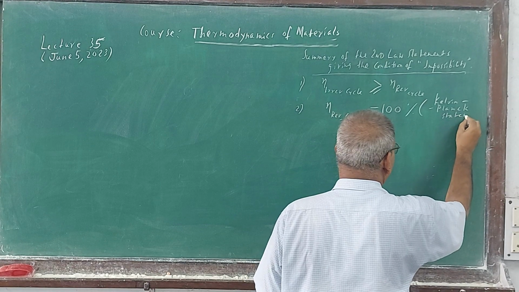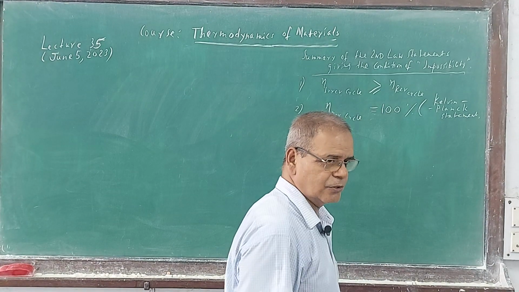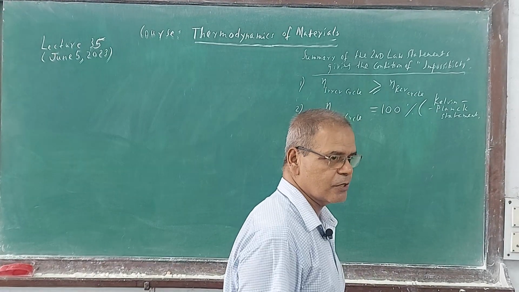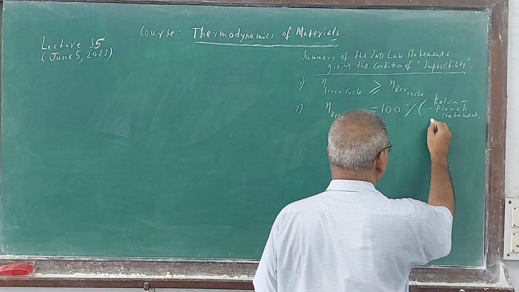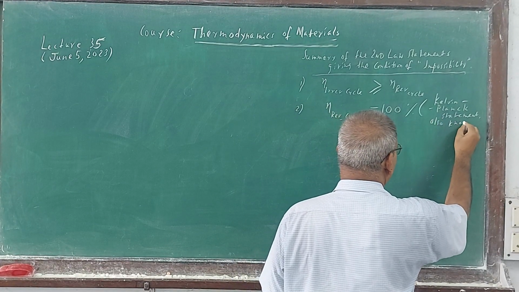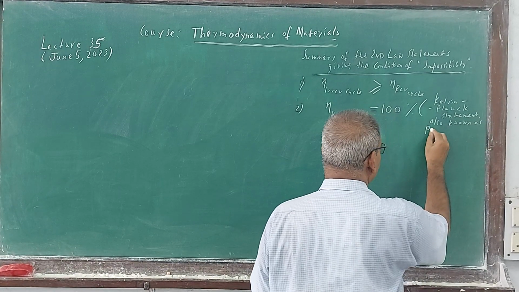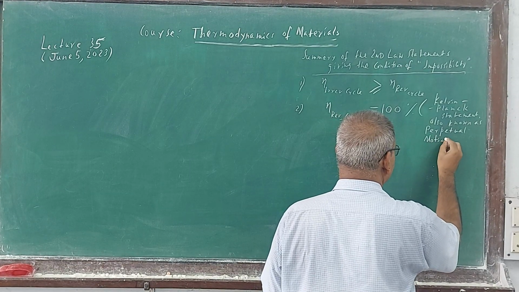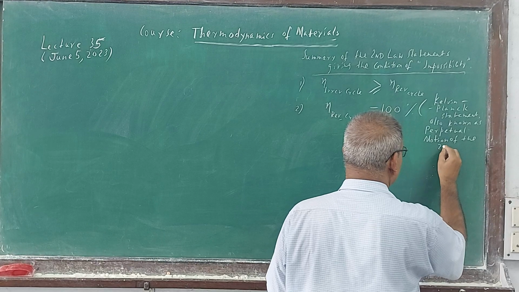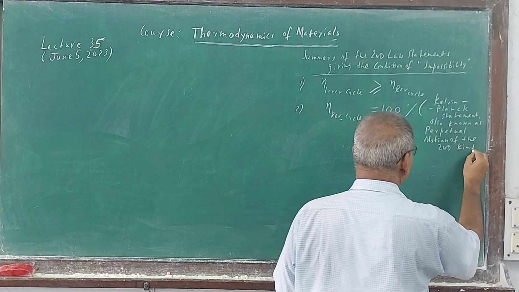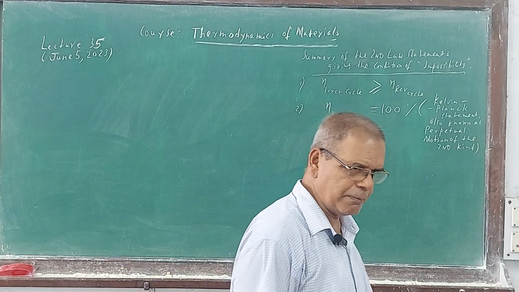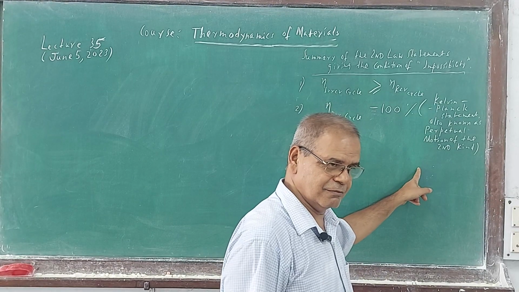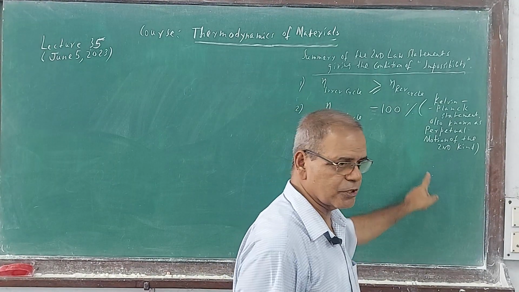You should note this: it is sometimes also known as the Thomson statement. Kelvin is Thomson. It is also known as perpetual motion of the second kind. You should note this, otherwise you will be baffled and will not catch the statement. This is the impossibility: perpetual motion of the second kind.